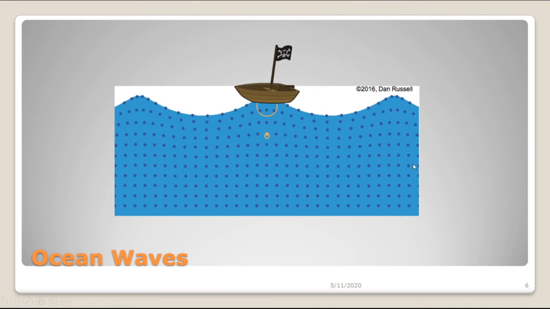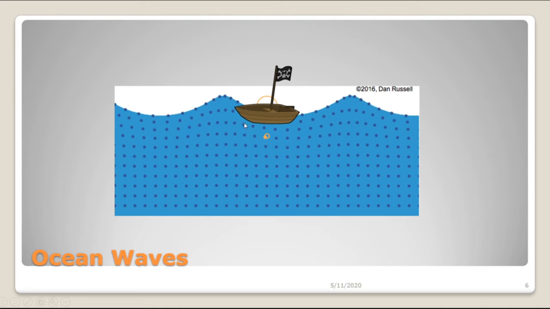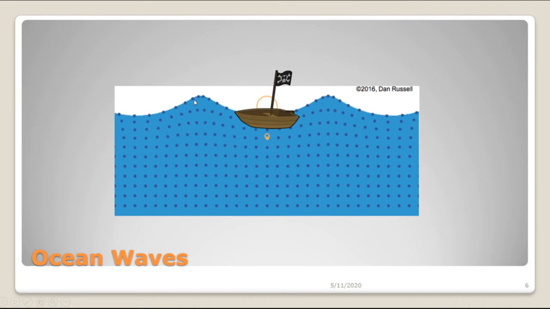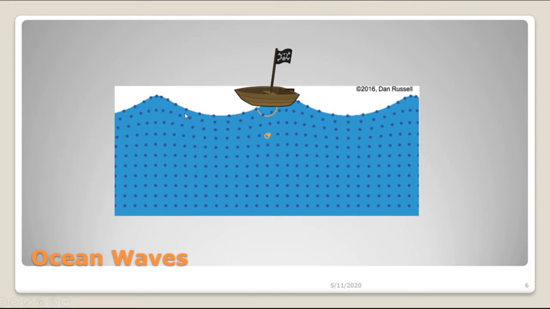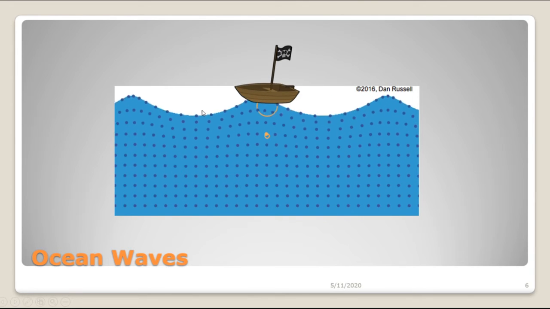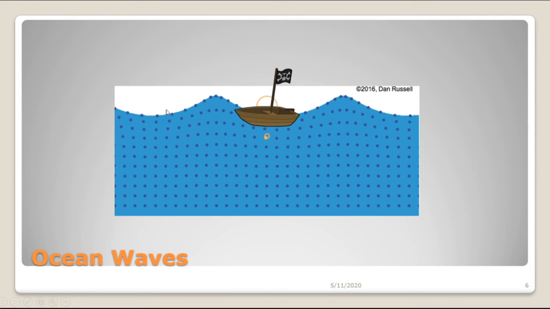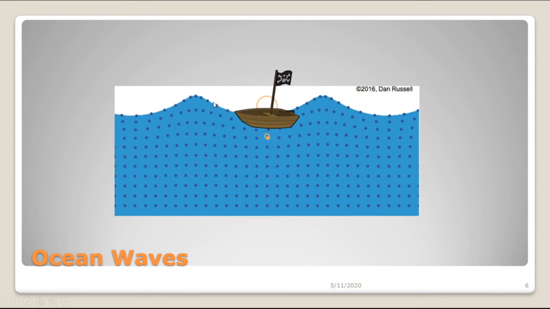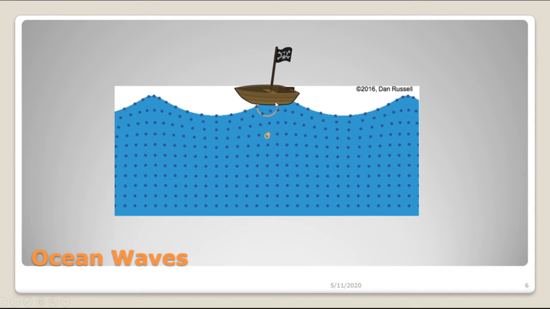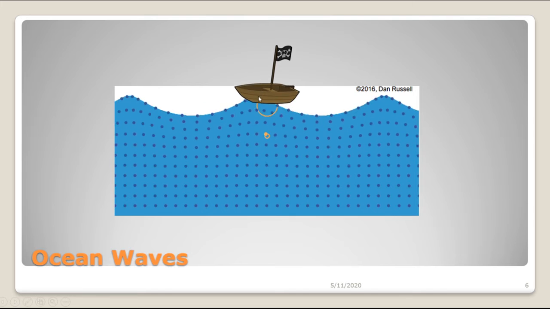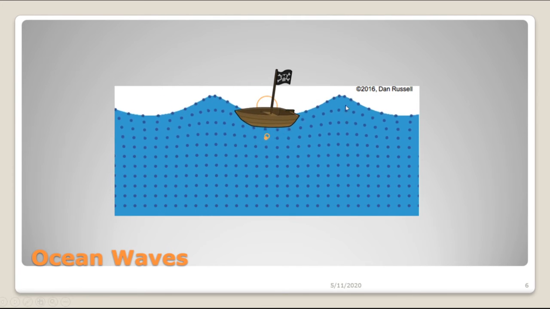So let's take a look at this animation. We see a boat that is bobbing up and down on some passing waves. And also, some of the molecules of water in this wave have been illustrated. And we can see that the water molecules are really not moving along with the wave. They're just moving up and down, but they're basically staying where they are. So the energy of the wave is getting transmitted, but the water molecules themselves are just moving up and down. And the boat that is riding the waves is also just moving up and down. It's not really moving with the waves.